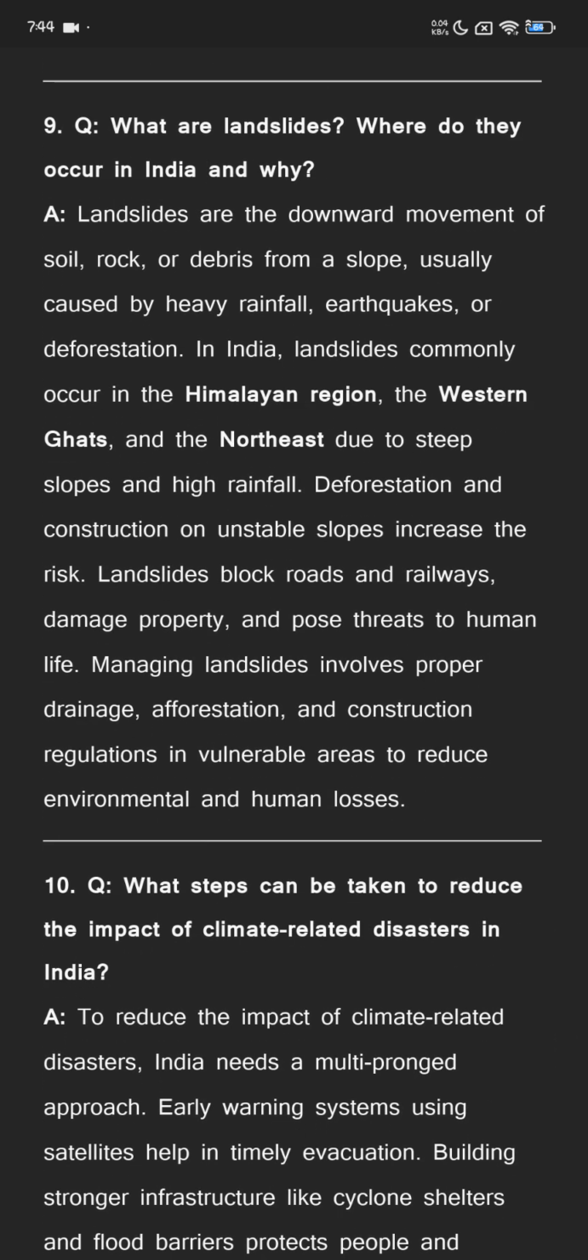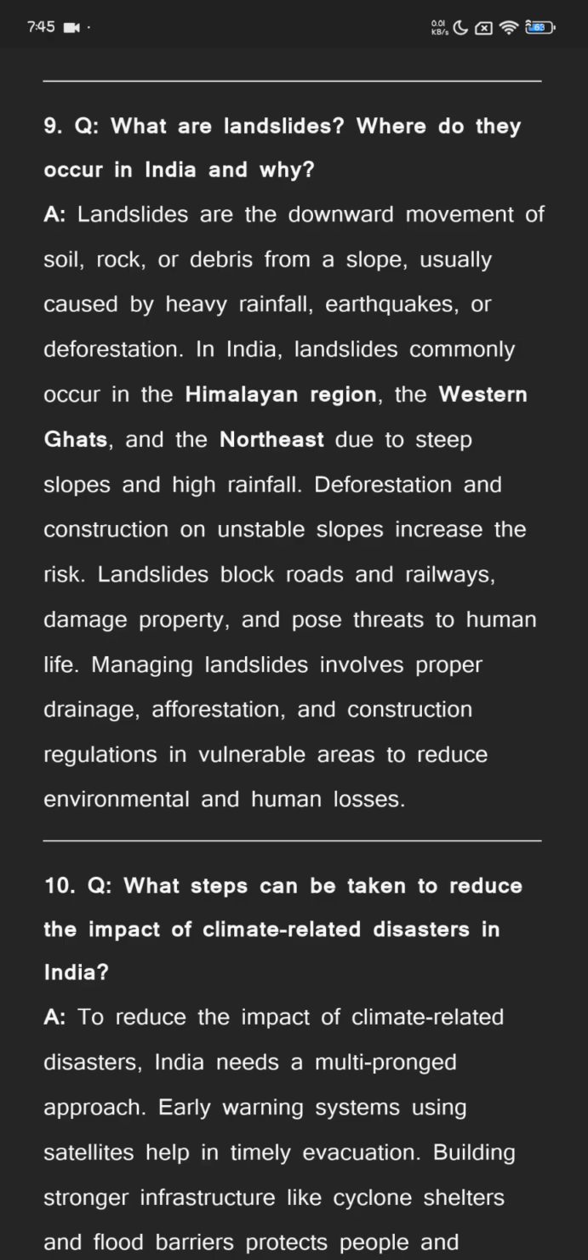What are landslides? Where do they occur in India and why? Landslides are the downward movement of soil, rock, or debris from a slope, usually caused by heavy rainfall, earthquakes, or deforestation. In India, landslides commonly occur in the Himalayan region, the Western Ghats, and the northeast due to steep slopes and high rainfall.